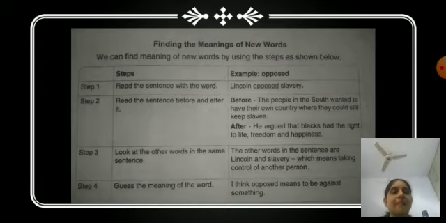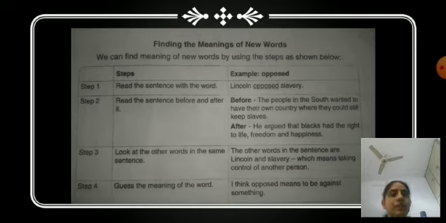Let's take an example. Lincoln opposed slavery. Here a new word is encountered, which is opposed. How will we find out the meaning of this word? So we will read the sentence again: Lincoln opposed slavery. Now the second step is to read the sentence before and after it.